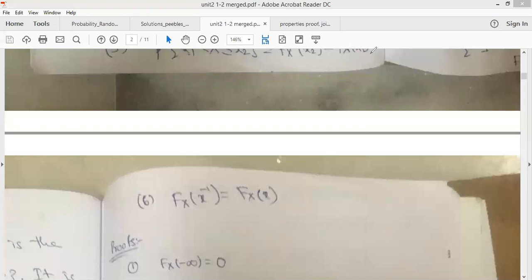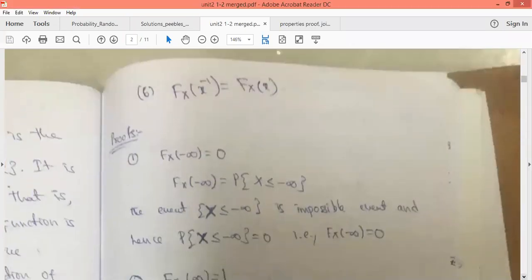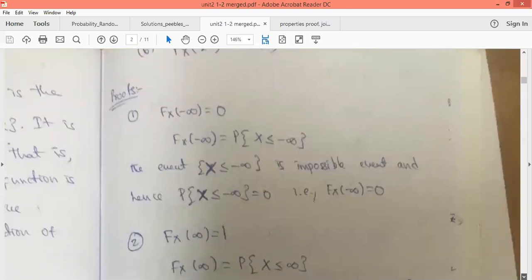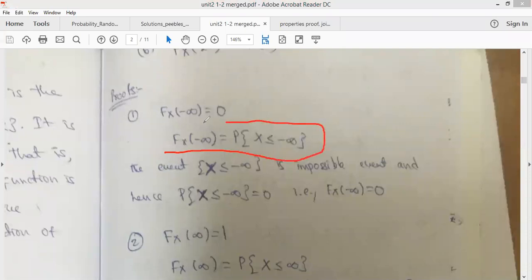Now we'll discuss the proofs of these properties. What is our first property? F_X of minus infinity is equal to 0. From the definition, F_X of minus infinity is equal to probability of X less than or equal to minus infinity.